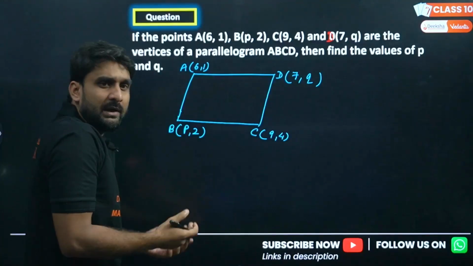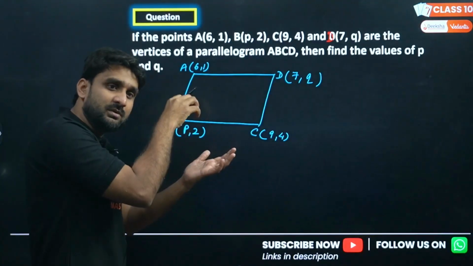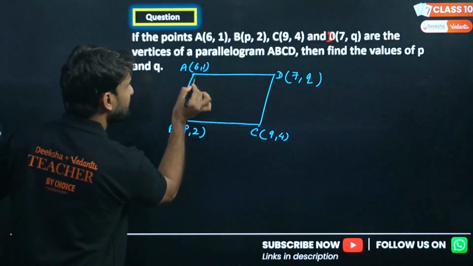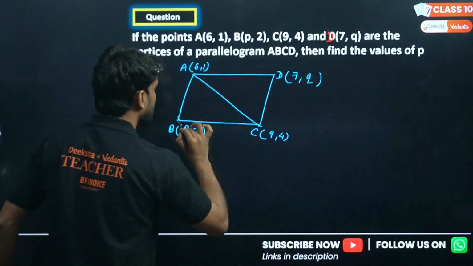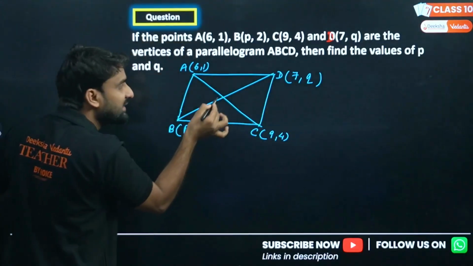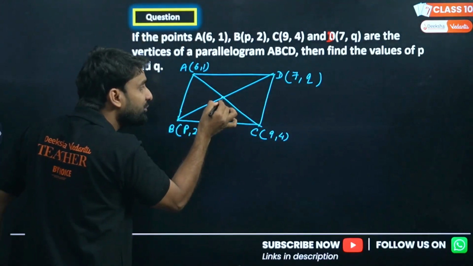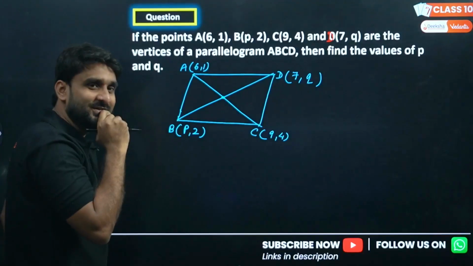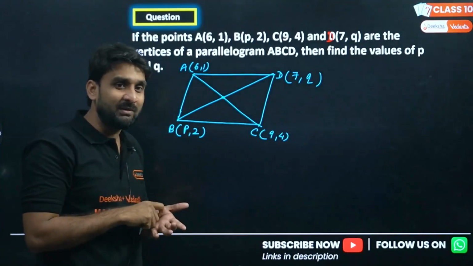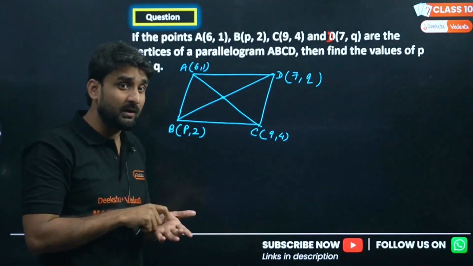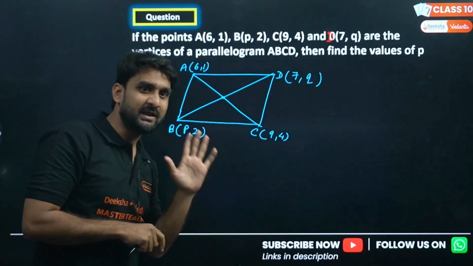So what can we apply here? Just apply that important concept. This is the first diagonal, and this is the second diagonal, and this is the midpoint of both the diagonals. So by geometry, the midpoint of AC will be equal to the midpoint of BD.